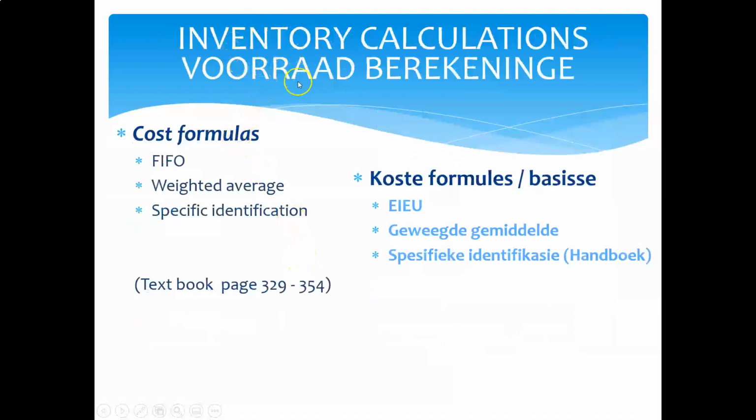The next thing that we have to do is to see how we are going to determine the cost price of an inventory item. Now there are certain cost formulas that we can apply. We have one of 3 choices in this country. We can either apply first-in, first-out, or we can apply the weighted average cost method, or we can apply the specific identification method. Now, what does that mean in plain simple English? That means if we buy an inventory item, we can accept that those items that we bought first will be the items that we're going to sell first.